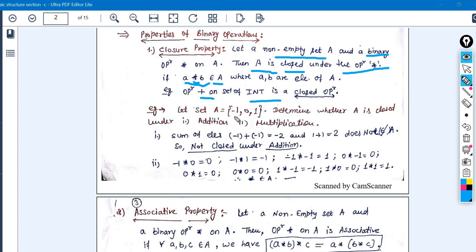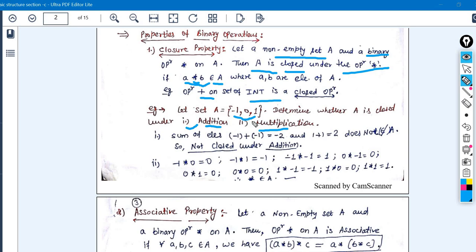One more example, for a finite set. Three elements are there in the set A: minus 1, 0 and 1. We have two operators, and we have to apply these two operators individually. First, we apply the addition operator on the set A. For each and every case we have to cross check that whatever resultant value we get after applying the operator on the elements of the set must belong to that particular set itself.